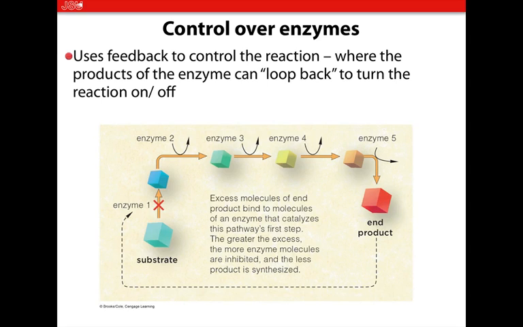Now I had a picture of this on the board, and we talked about it kind of in detail, but the idea is that the product of an enzyme down the road can loop back and turn off that initial enzyme. So shown in this image, enzyme 5's product came back and turned off enzyme 1. Now how is this feedback? What happens is this: because enzyme 1 turns off, the rest of the enzymes do not have substrate. Therefore, what is stopping or inhibiting enzyme 1 then goes away, and enzyme 1 can restart back up.